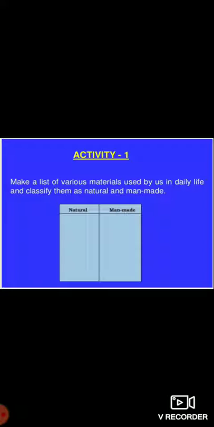We use various materials for our basic needs. Some of them are found in nature and some are made by human beings. The materials which we get from nature are called natural resources. Here is given a table in which you can classify the materials used by us in daily life into natural